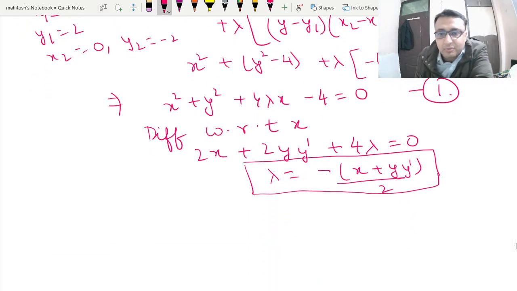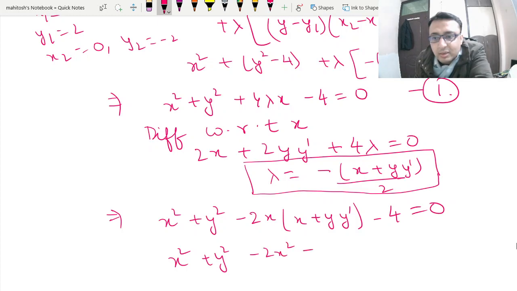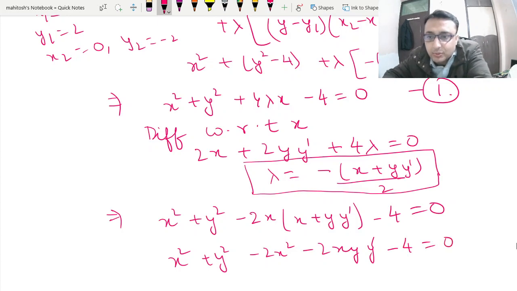No, you first have to put the lambda value here and then replace y dash by minus of 1 by y dash. So we can write this as x square plus y square minus 2x(x plus y y dash) minus 4 equals 0, so we essentially get x square plus y square minus 2x square minus 2xy y dash minus 4 is equal to 0.